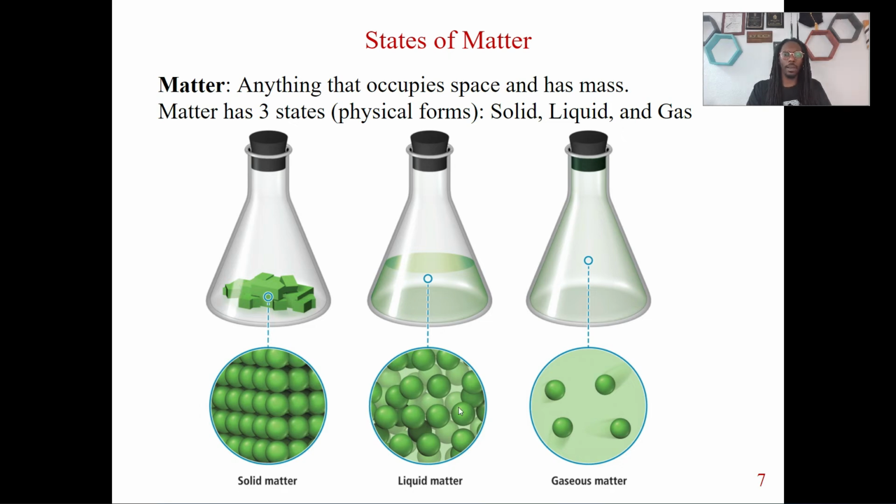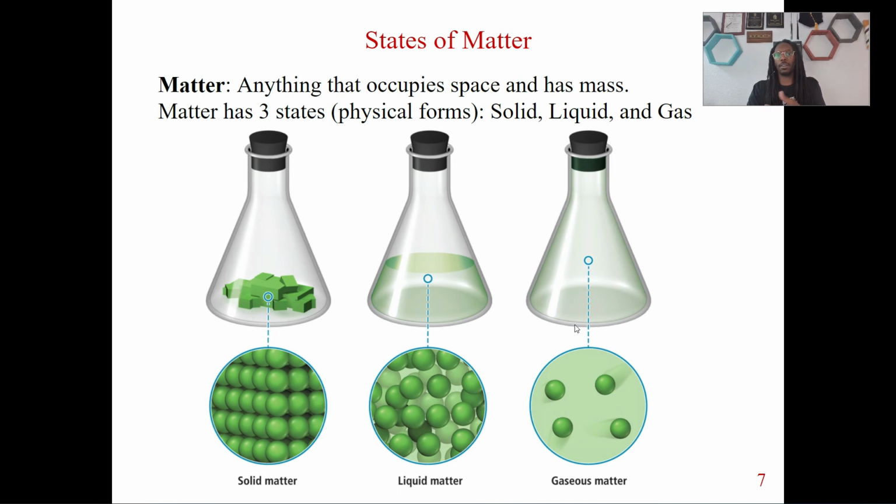With liquid matter, if we go on that micro scale again, we can see the reason why, because of the way it's structured. How is it able to change its shape like that, but still keep the same volume? Well, it's because liquid matter is not compact, put together like a solid is. Solids keep the shape and volume together, and we can see that on a micro level. Liquids, though, are not compact, they're close together, so that's the reason why they have the same volume, but they're not like a solid, so they're able to change around. They're able to change what they're doing.